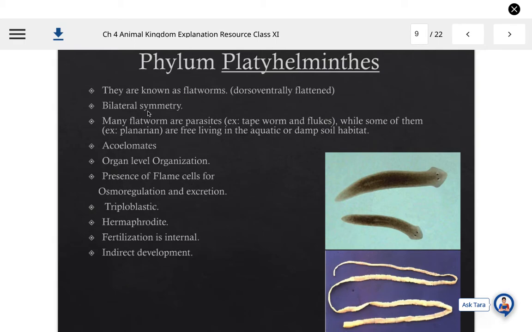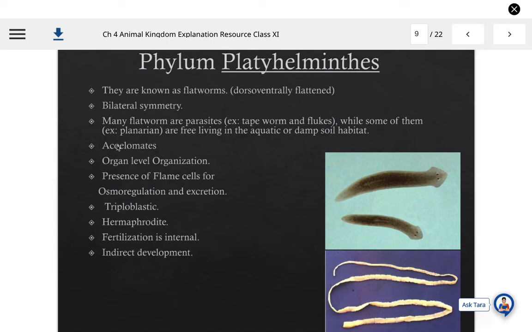They are showing the bilateral symmetry as per their longitudinal shape of their body, and many flatworms are parasites. For example, tapeworm and liver flukes. While some of them are like planaria are free living in the aquatic or damp soil habitat. This is planaria and this is tapeworm.